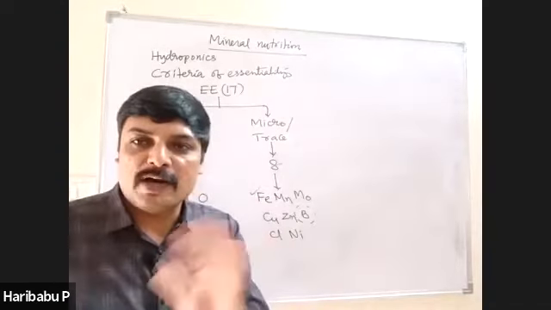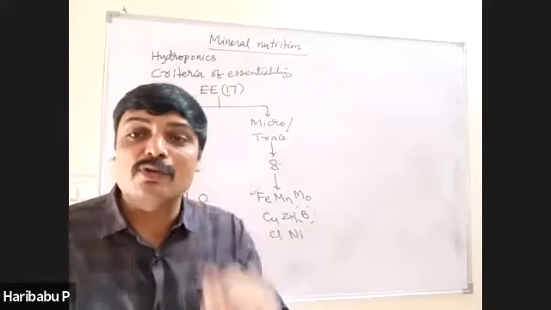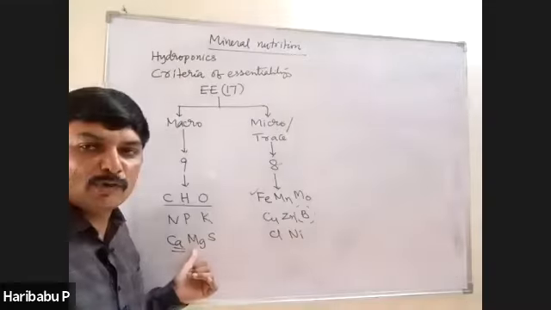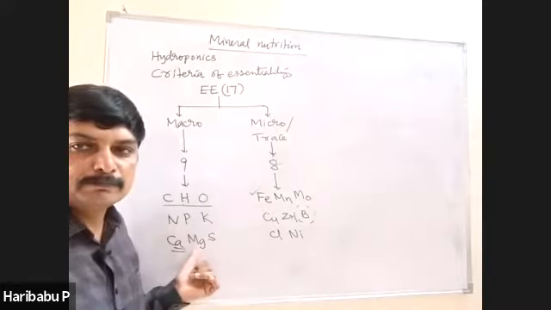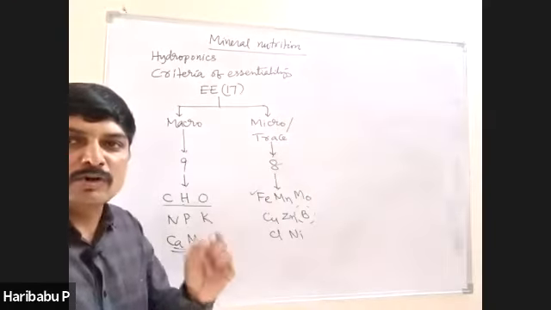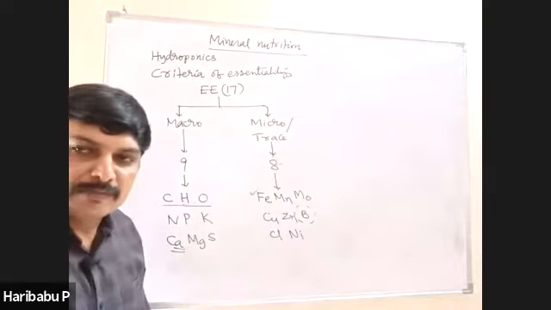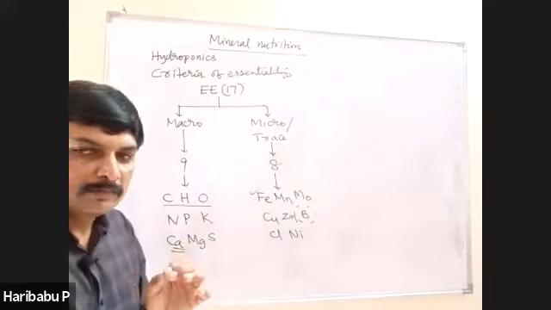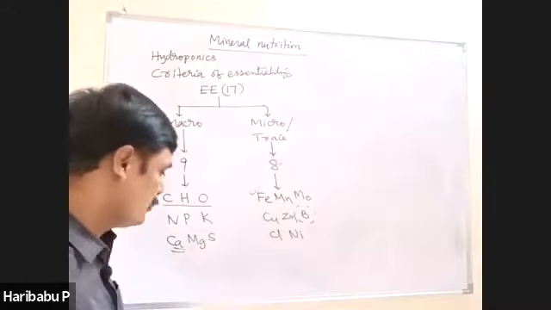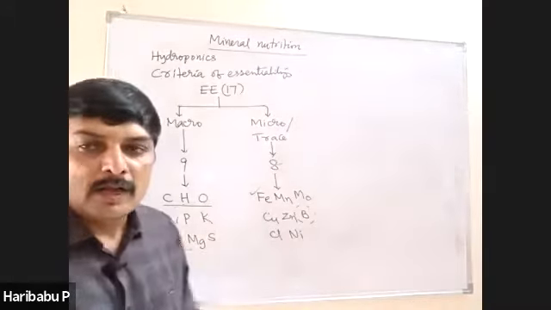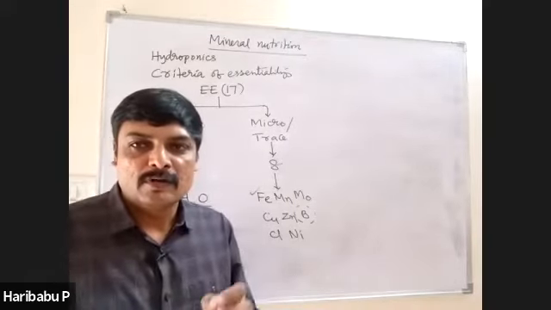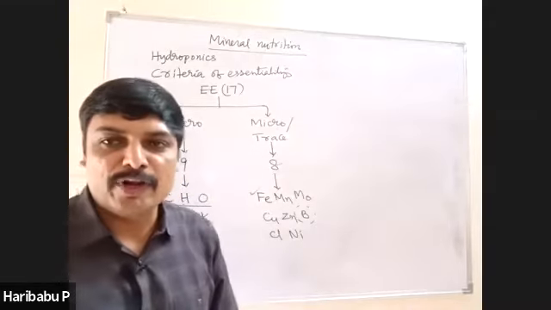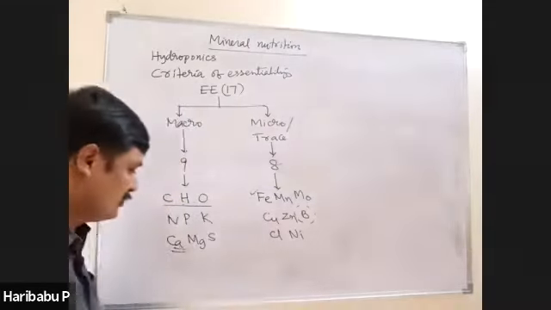Which element is not a part of chlorophyll but required for synthesis of chlorophyll? Iron. The central atom of chlorophyll, magnesium. Activator for Rubisco, magnesium. Activator for enzyme PEPcase, magnesium. Component of cysteine and methionine amino acids, sulfur.